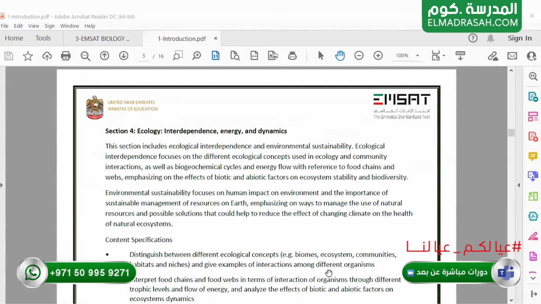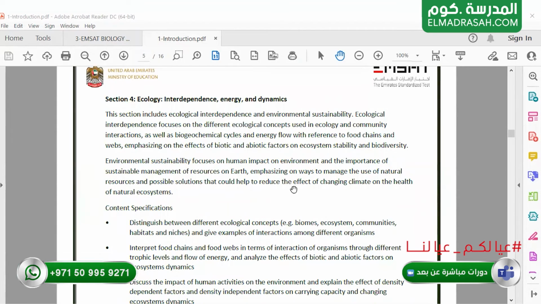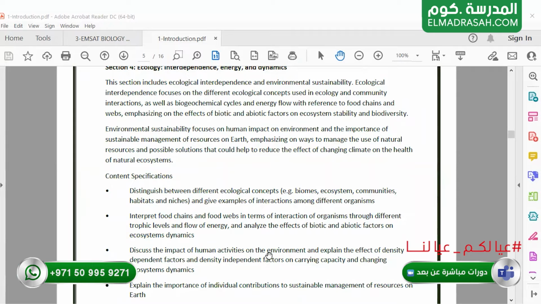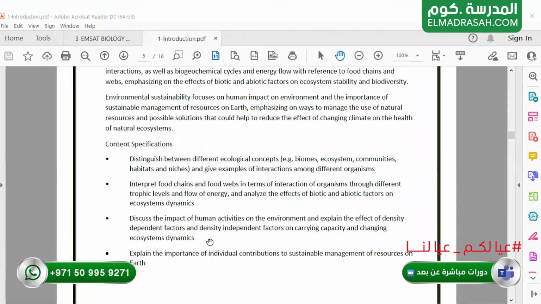And last, section 4 is about ecology. We will also determine the concepts of ecology, like biomes, ecosystems, communities, habitats, and so on. We will determine the difference between food chains and food webs, and biotic and abiotic factors and their effects on biomes and ecosystems. And we will discuss the impacts of human activity on the environment, how humans affect the environment either in a positive or a negative way.